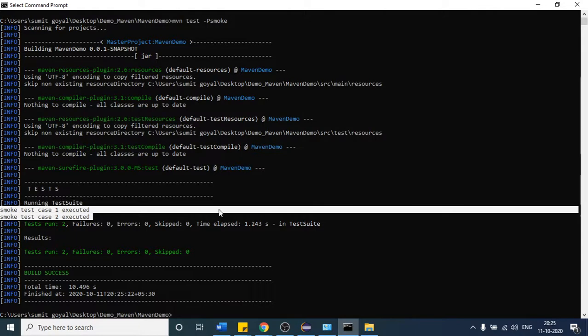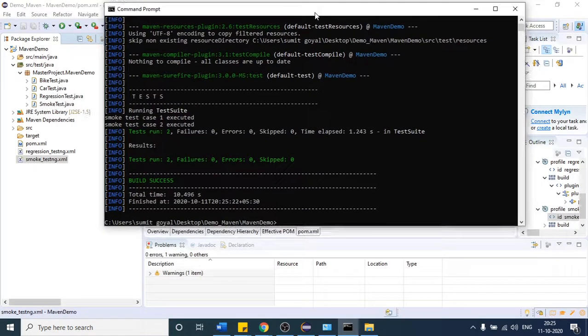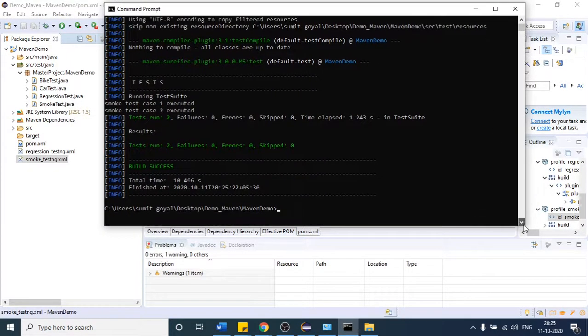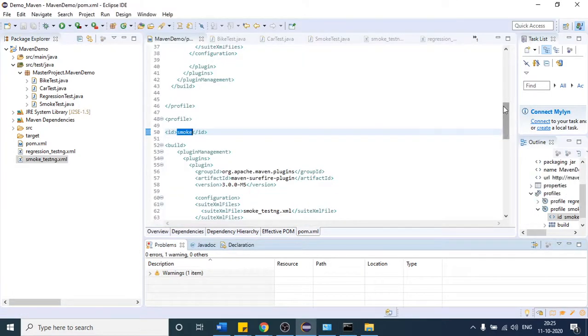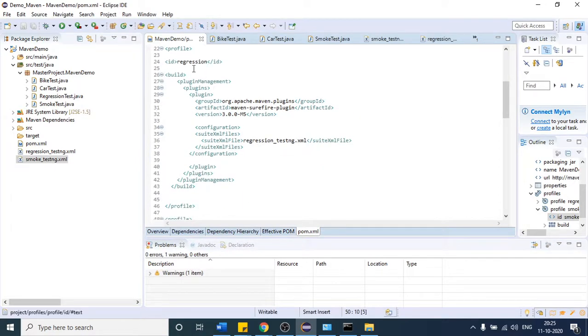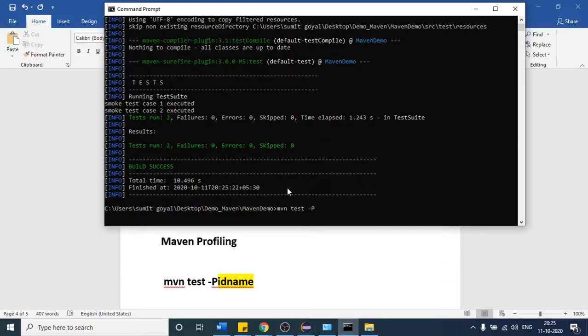So again the client will come and say that I want to run only the regression test case. Again I will use the same command, which is mvn test hyphen P. This time, what is the ID name for the regression test case you have defined? I think this is the ID name, right? So whatever the ID name is, you can pass it here. Regression.